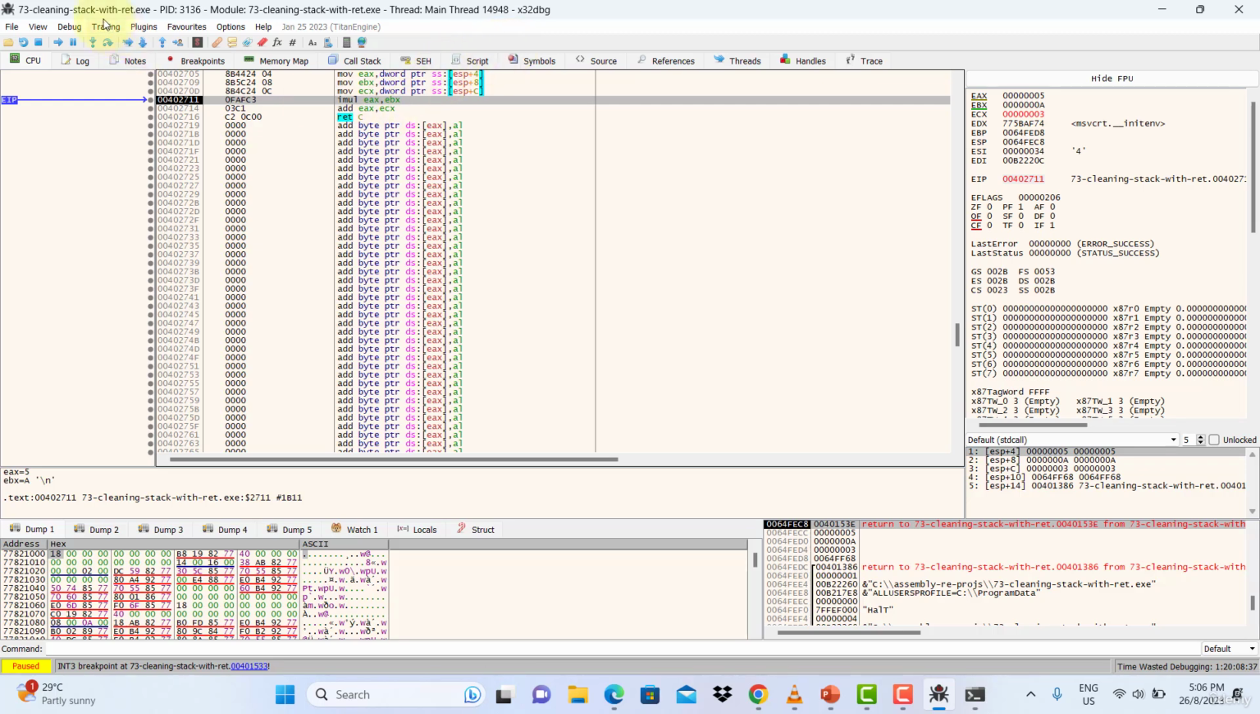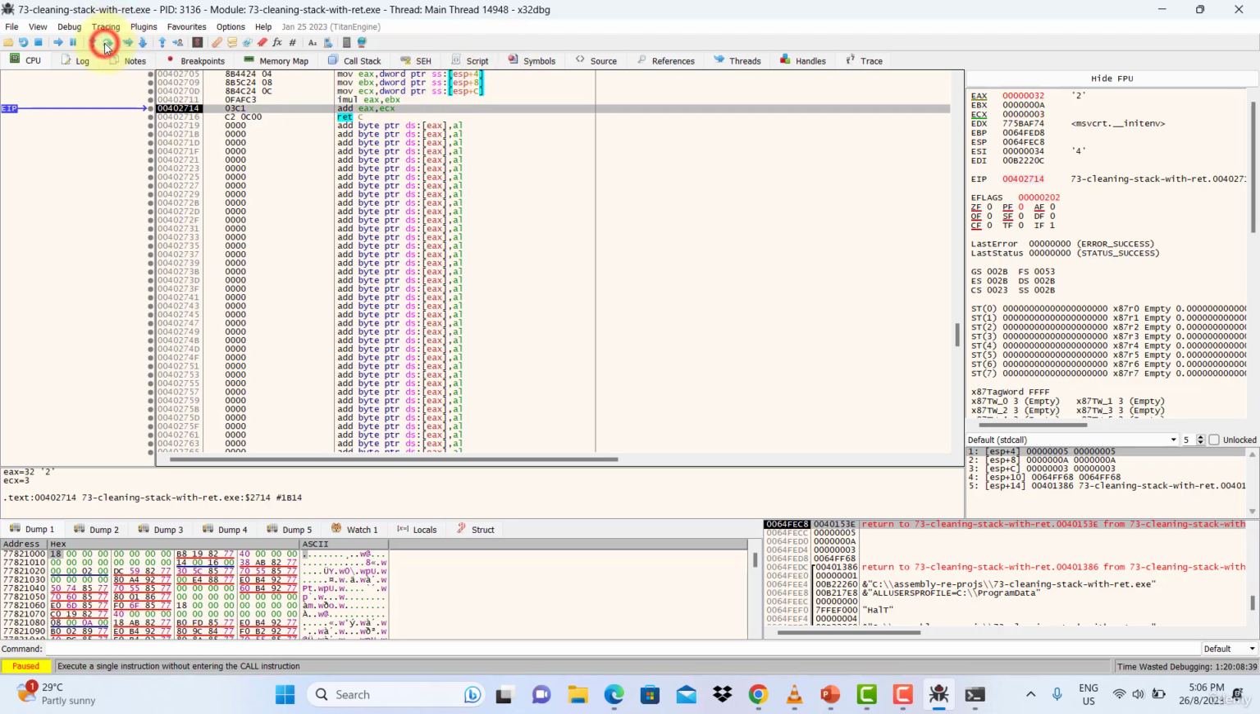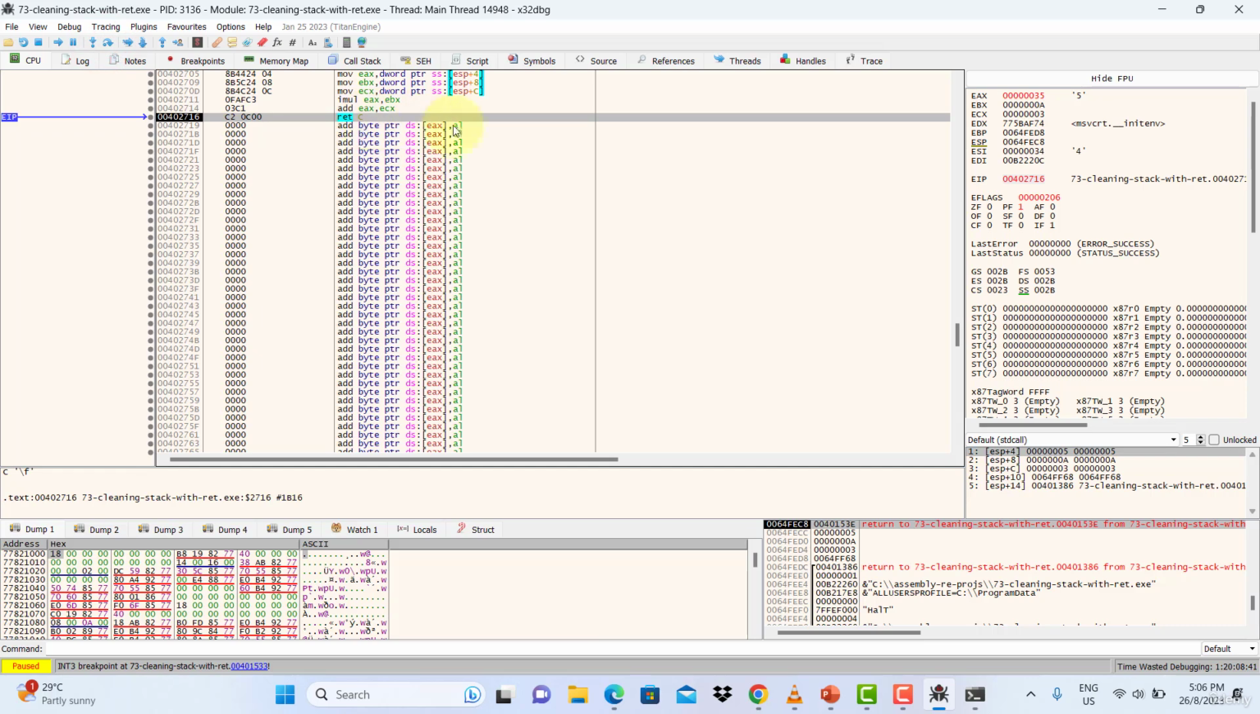Then it performs the calculation, so let it do that. And now here is where it's different. Here it's going to do two things. It's going to pop this value off the stack, and at the same time it's going to clean the stack, so that the stack pointer will move to this address here, 64FED8, and point to this address, which was the address it was at prior to the pushes in the main function. So let's step over and see that happening.